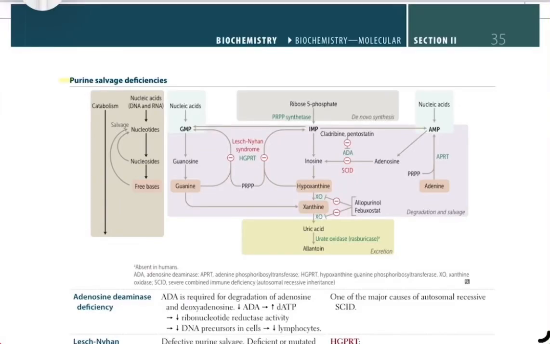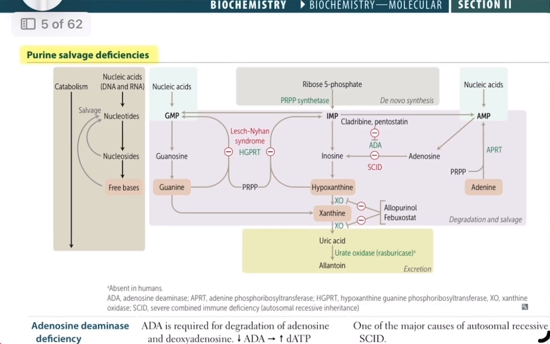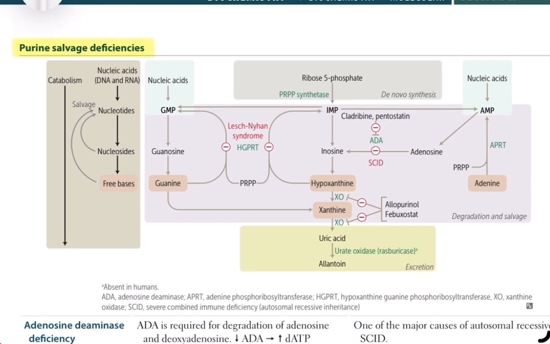Purine salvage deficiencies. Purine metabolism involves both de novo synthesis and salvage pathways. Nucleic acids such as DNA and RNA are broken down into nucleotides, then into nucleosides, and finally into free bases. Free bases such as guanine, hypoxanthine, and adenine can either be salvaged or degraded into uric acid for excretion.